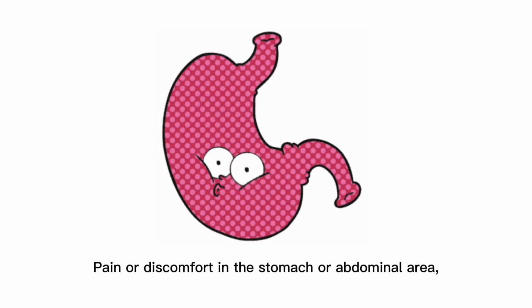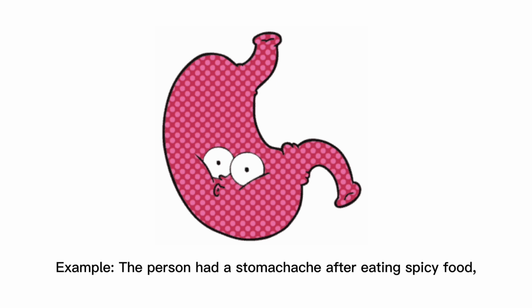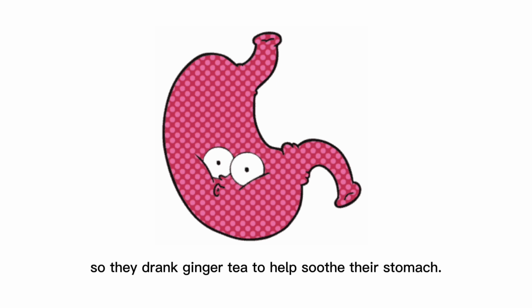Stomachache. Pain or discomfort in the stomach or abdominal area, often caused by digestive problems or illness. Example: the person had a stomachache after eating spicy food, so they drank ginger tea to help soothe their stomach.